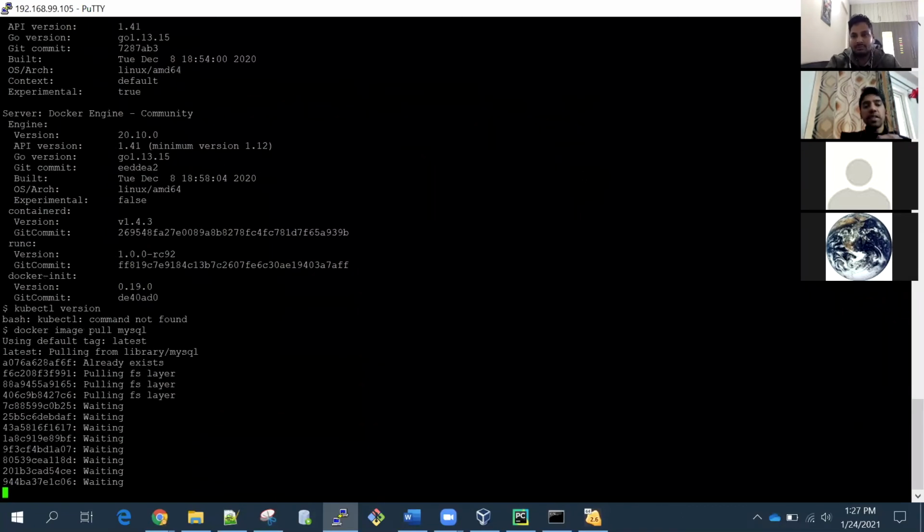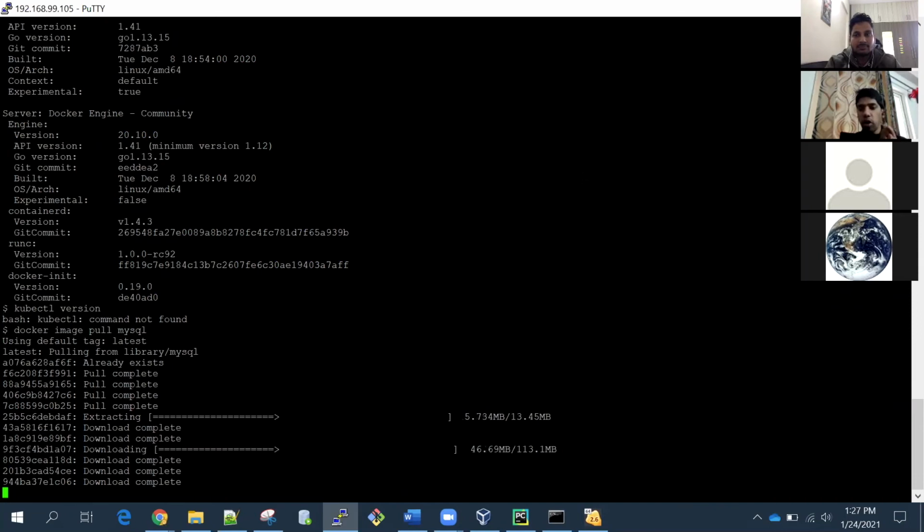Then you can do all that stuff, like setting up the database, creating tables. That is the configuration thing. That's a separate thing. You can do that. But even earlier, even installing MySQL, that was a lot of effort. Now you can see how easy it is. You don't need to download any dependency or any other thing. Earlier you had to install a lot of dependencies. So all these dependency libraries are part of this MySQL image. So it will take care of all the libraries, all the compatibilities, all the dependencies, everything.